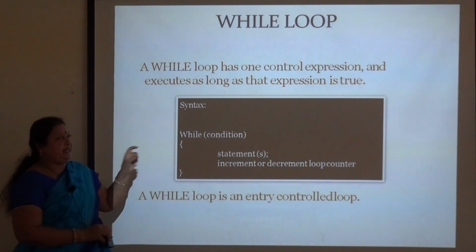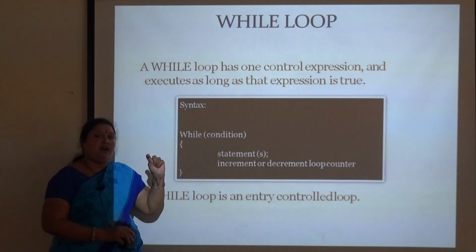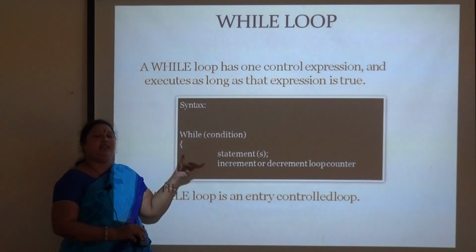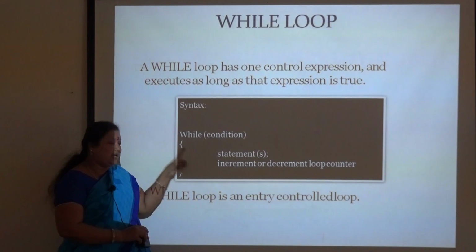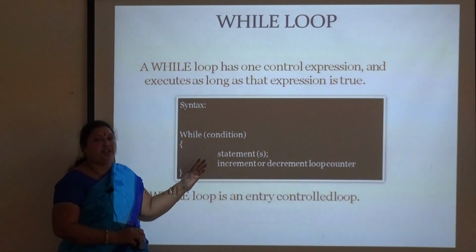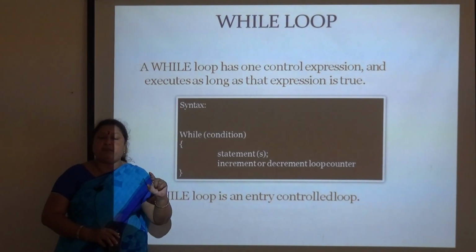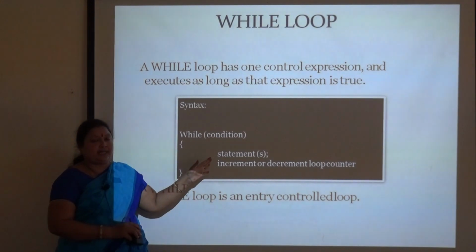For example, if I want to display a multiplication table, you write only one statement within the loop and it will execute 10 times. That is the benefit of a loop: a single statement executed more than once is called a looping statement.